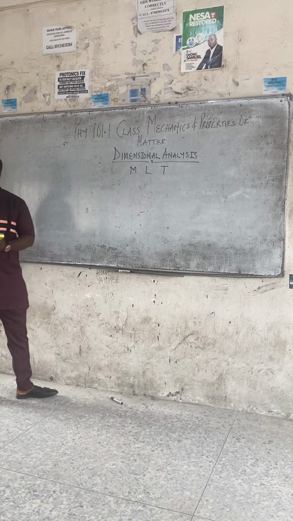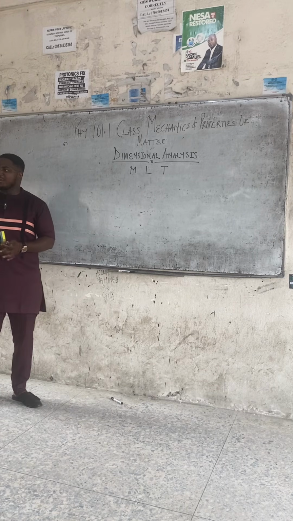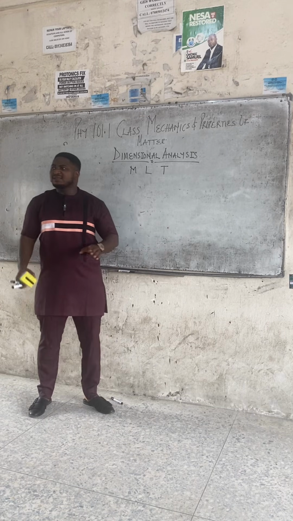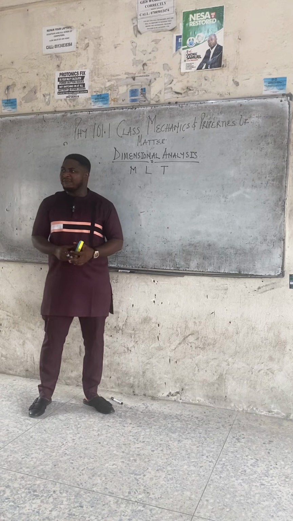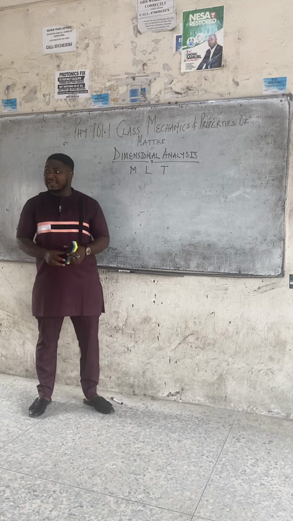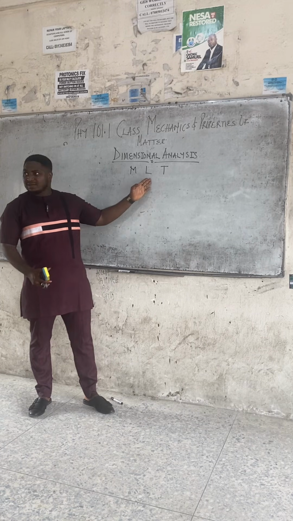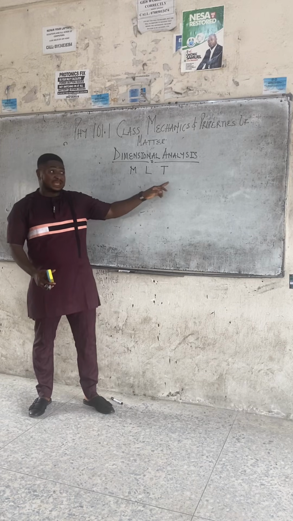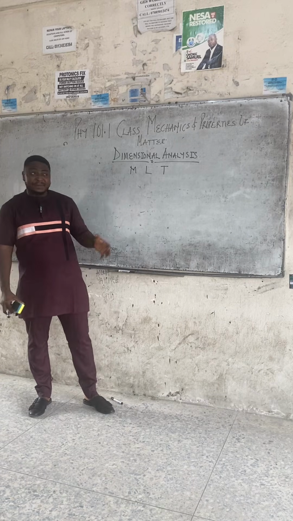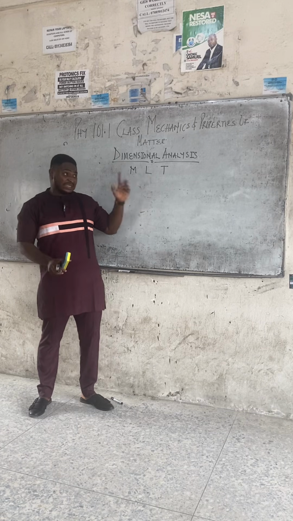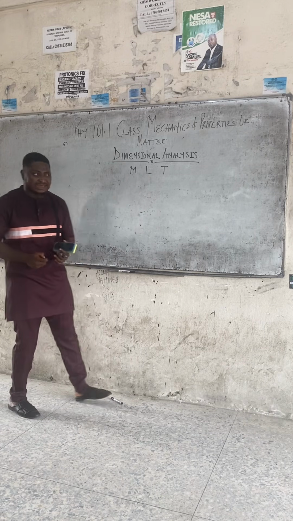Class, what do we do in dimensional analysis? It's an approach or a method of taking the derived quantities and returning them back to their fundamental form of mass, length, and time. We use M to represent mass, L to represent length, and T to represent time. If you notice in dimensional analysis, we are taking the first 3 that were discovered, which I told you. The first 3 quantities in physics were mass, length, and time.